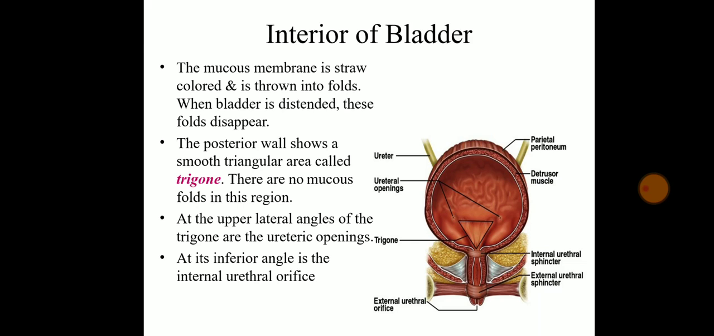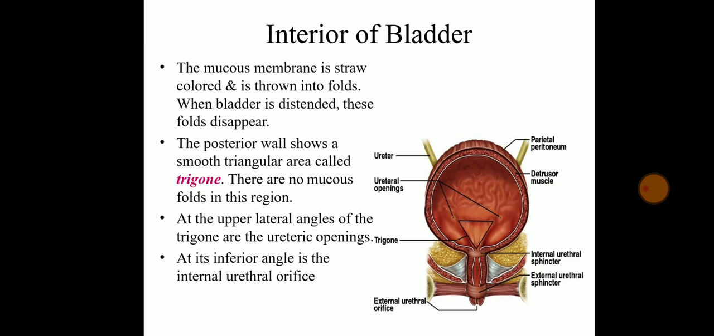The posterior wall shows a smooth triangle called the trigone. Posteriorly there is a triangle, which you can see in the diagram, that is known as the trigone, and there are no mucous folds in this region. वहाँ पे mucous fold नहीं है.